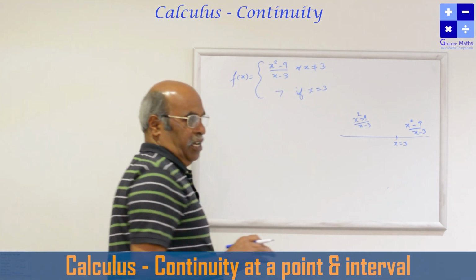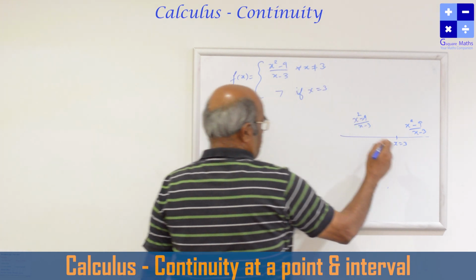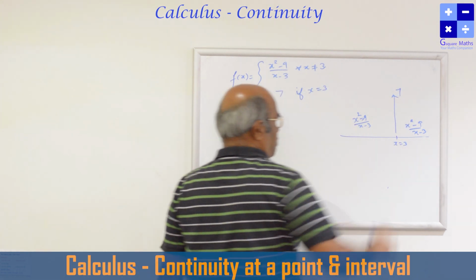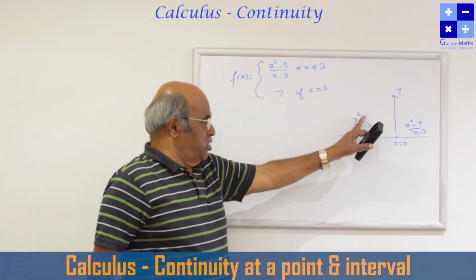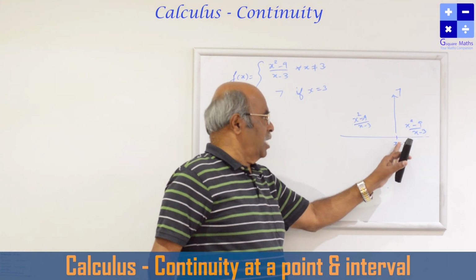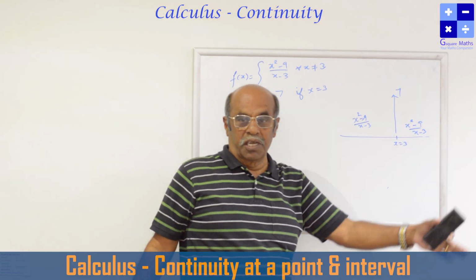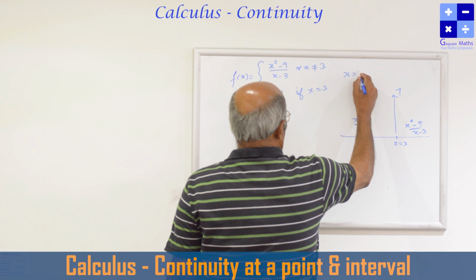Very simple, diagrammatically, this is just representing, not the graph of this function. At this point, the function is defined as 7. At the left side of 3, the function is this. At the right side of this, the function is this. And at the point x equal to 3, the function is defined as 7. Now the question is, discuss the continuity at the point x equal to 3.